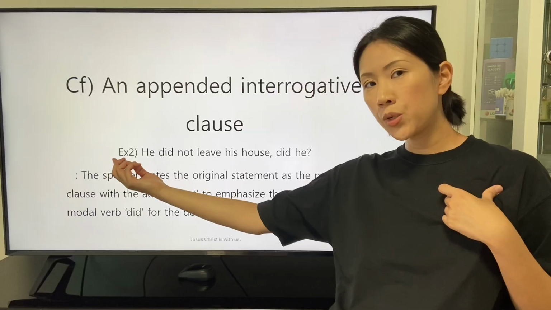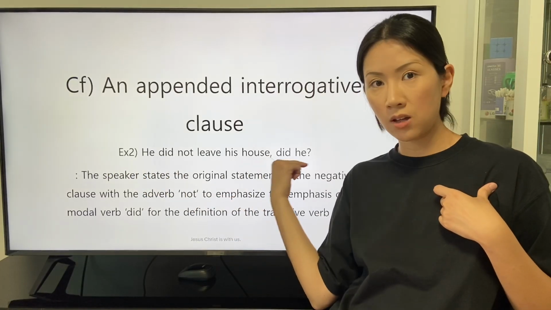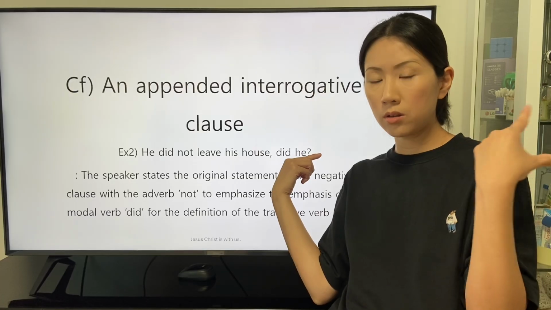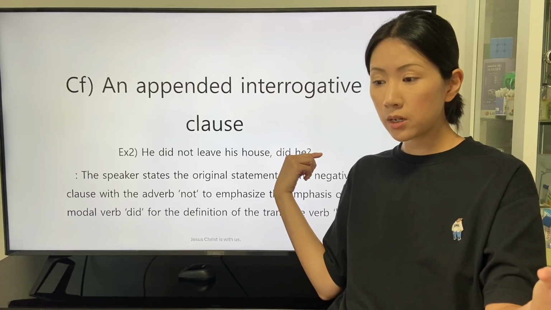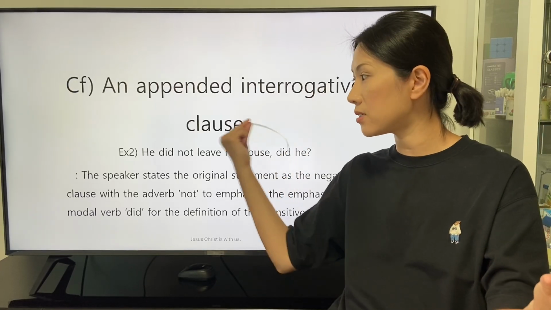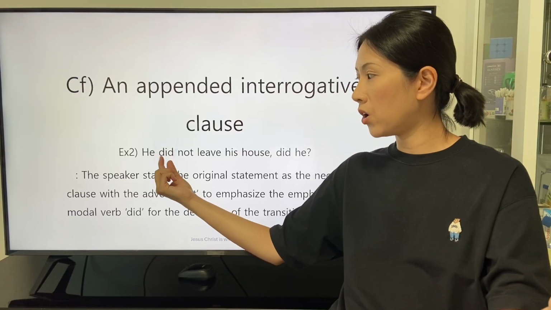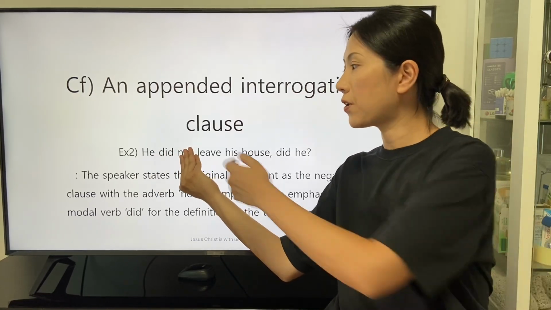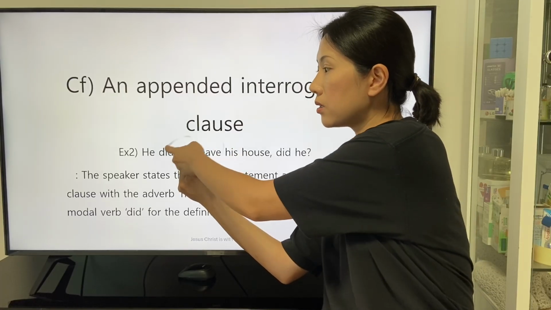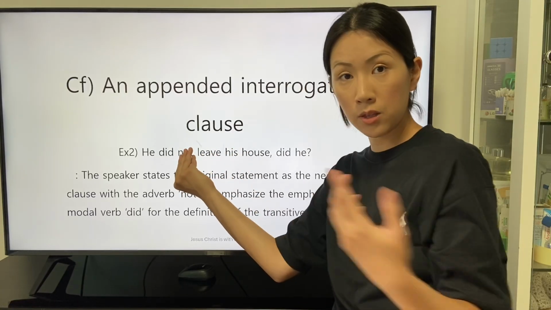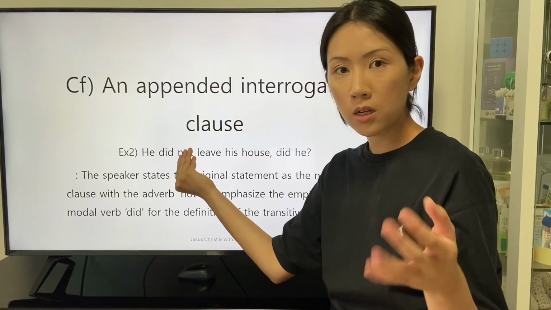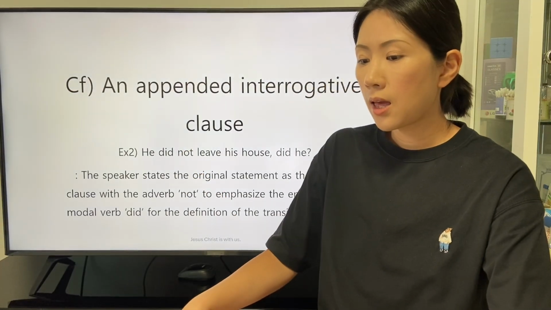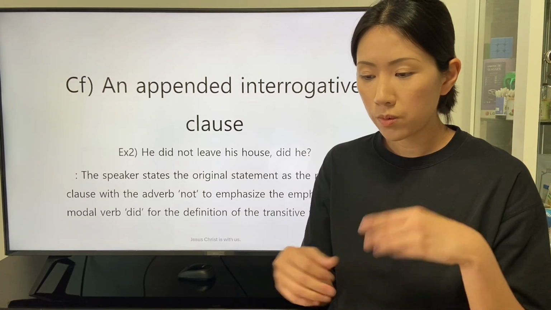The listeners who hear these clauses recognize that the speaker intends to emphasize the definition of the transitive verb leave described by the modal verb did, with the consideration for the description by the adverb not as an emphasis.